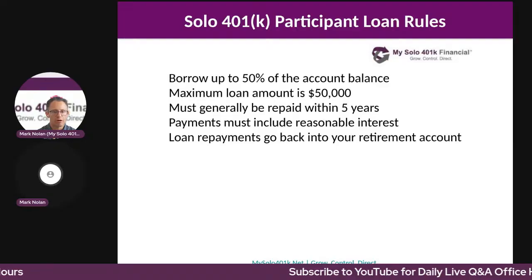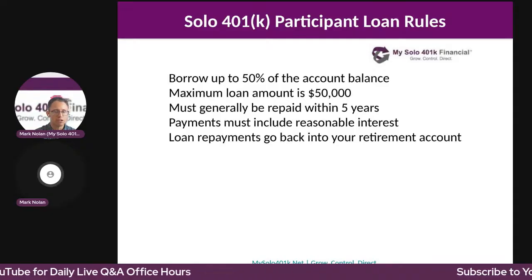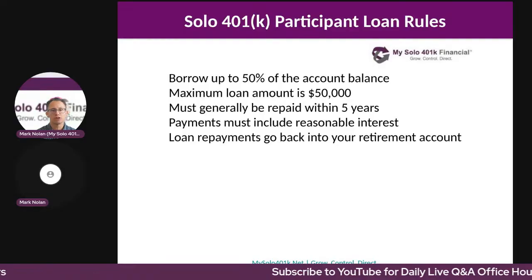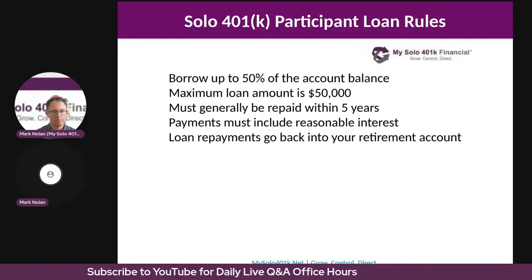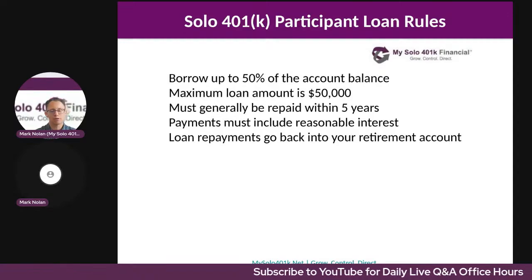And when you borrow from the plan, there's no credit check because you're borrowing from your own 401k funds. And then the proceeds will flow from your respective solo 401k participant account to your personal bank account, because you are the one borrowing from the plan. So you do not want those funds to go to your business bank account. They need to flow from the solo 401k to your personal bank account when you're borrowing from the plan.